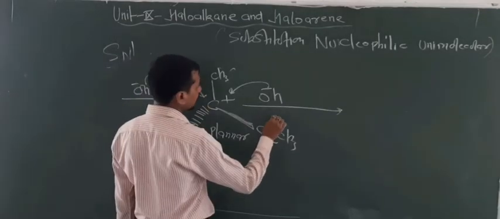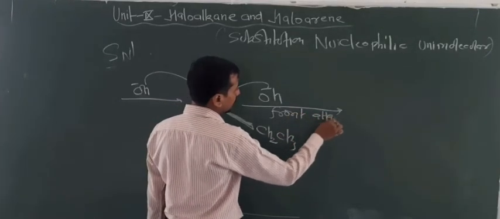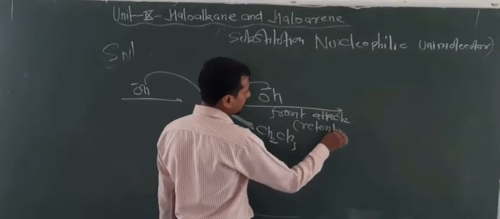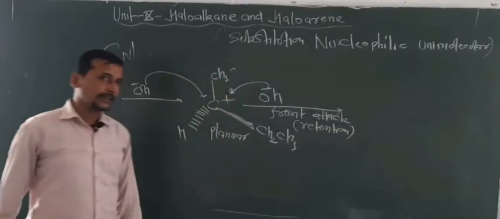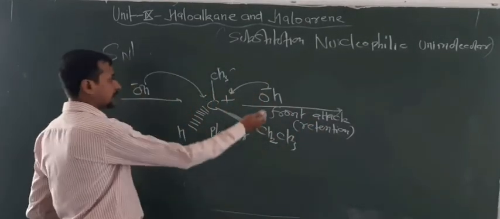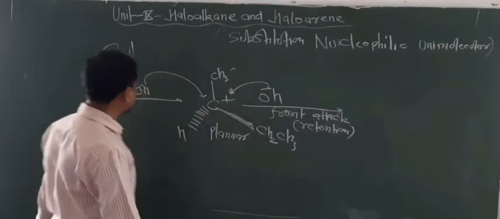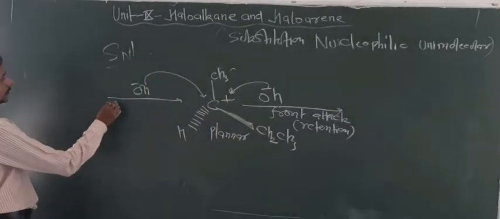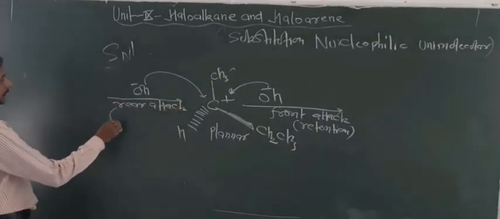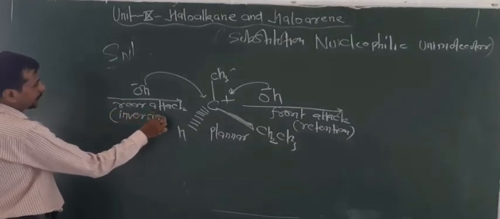So this is front attack, so that's why retention takes place. That means the same product, that means the attack of OH takes place from the same side where the Br liberated. Here a back side attack, that is known as rear attack, can take place, that means here inversion of the product can take place.